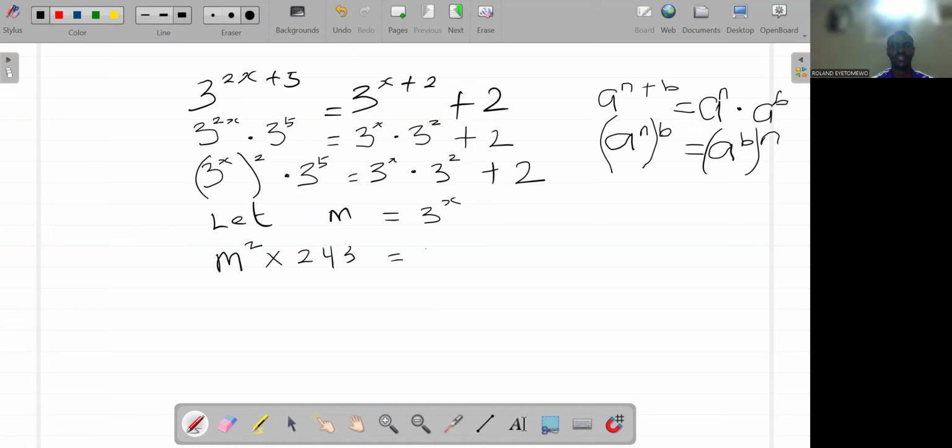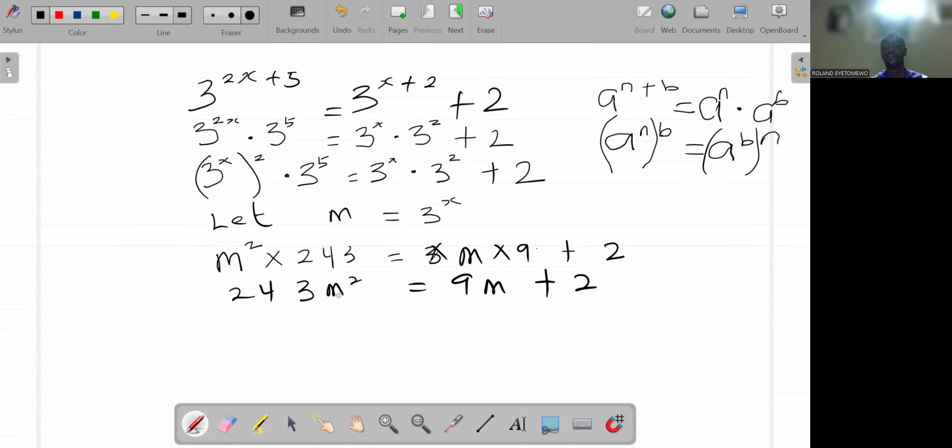To give us m times 3 raised to the power of 2, which is 9, right? It is 9, then plus 2. So we have 243 m squared to give us 9m plus 2.